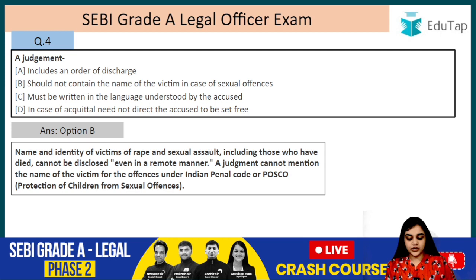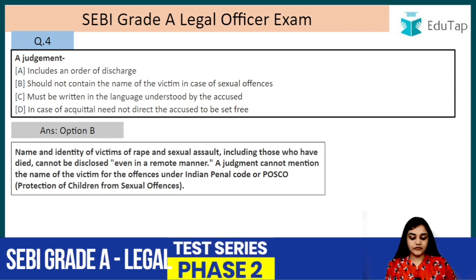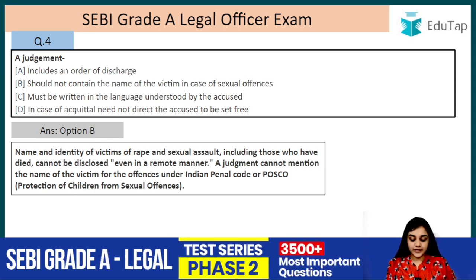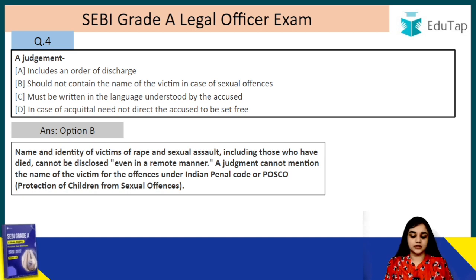So name and identity of the victims of rape and sexual assault, including those who have died, cannot be disclosed even in a remote manner. A judgment cannot mention the name of the victim for the offences under the Indian Penal Code or POCSO, that is Protection of Children from Sexual Offences.